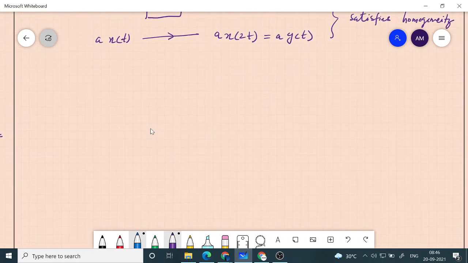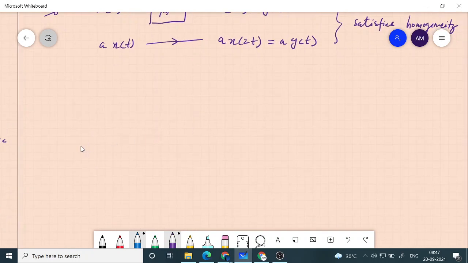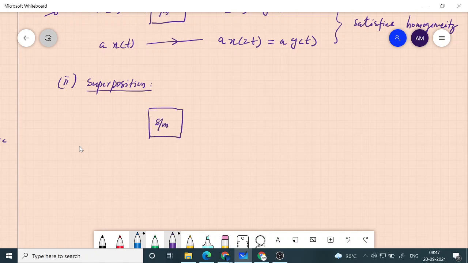Now, the second property that it needs to satisfy is superposition. So what is the superposition property? You have the system, you give x1 of t, you get y1 of t. You give x2 of t, you get y2 of t.